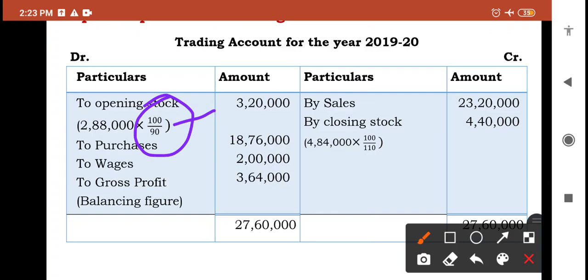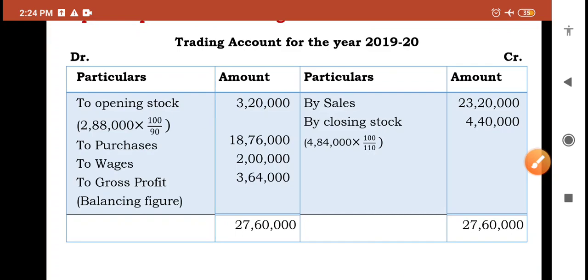See, cost plus means 100 divided by 110, and cost less means 100 divided by 90. If it is given as 20% cost less, it would be 100 divided by 80, like that. Okay, hope you understood the concept.